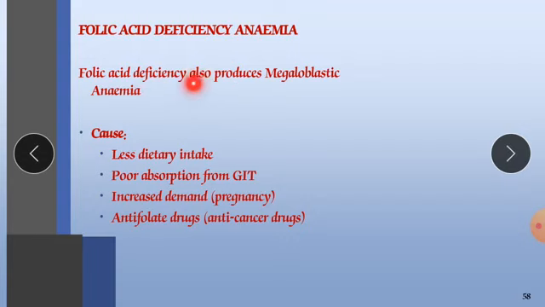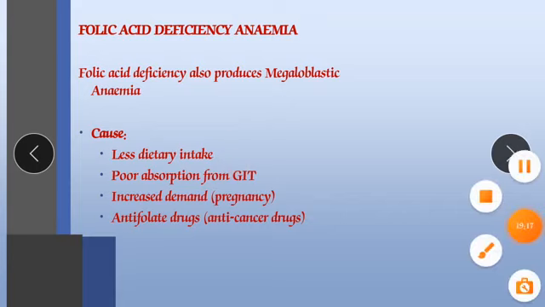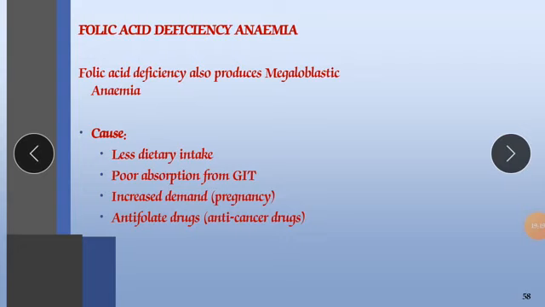Two types of agents are there: one is vitamin B12 and the other is folic acid. If both agents are lacking in our body, they may lead to megaloblastic anemia. There are various causes. First, less dietary intake: when we decrease the intake of folic acid in our diet, it may lead to anemia, because folic acid is required for nucleotides, which are required for the production of RBC.